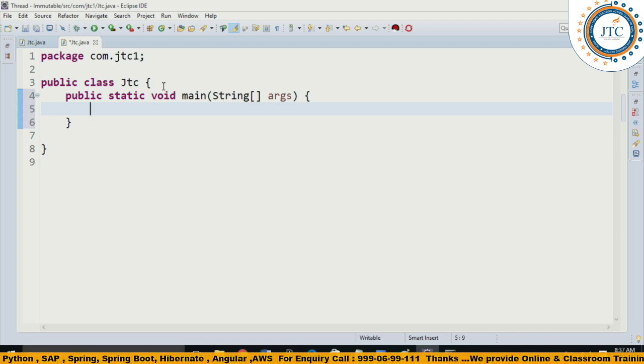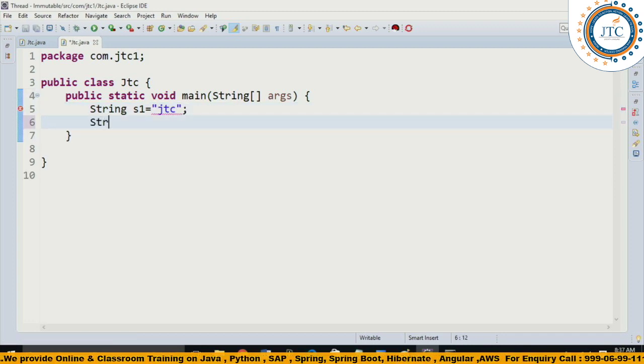So what I'm writing is String s1 is equal to, suppose, JTC.